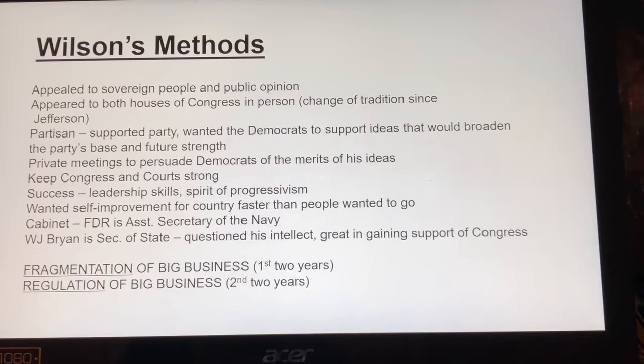So William Jennings Bryan is going to come in, and we will see he will be his Secretary of State. Once World War I breaks out, Bryan leaves. FDR will be appointed Secretary of the Navy. He just has able and capable men.